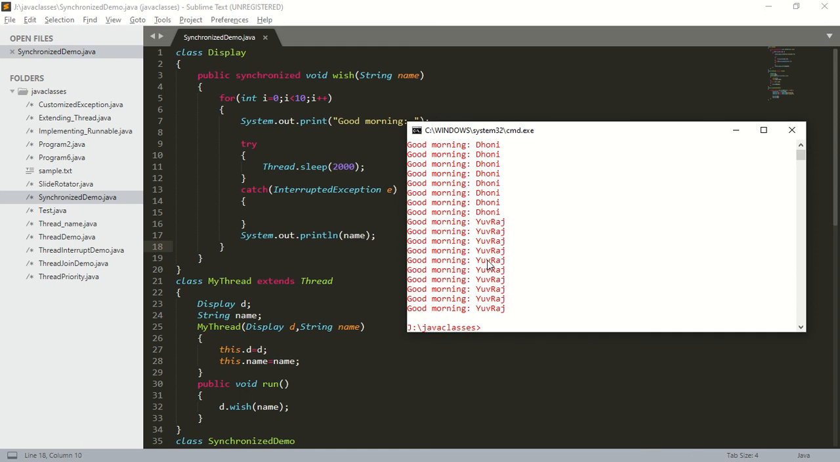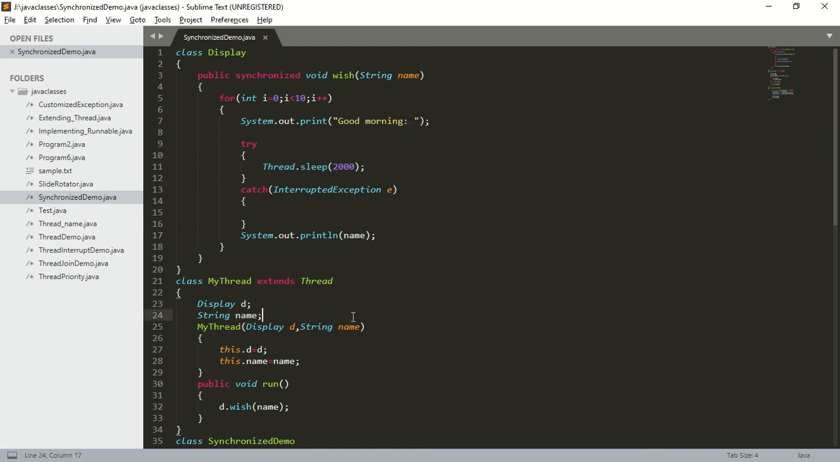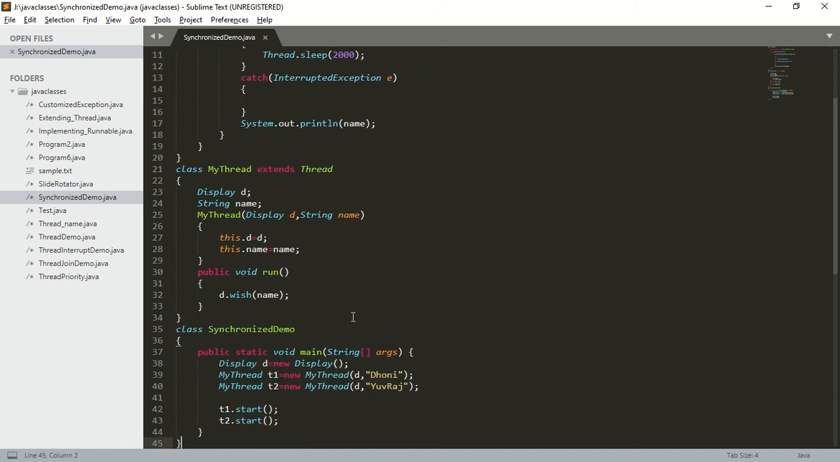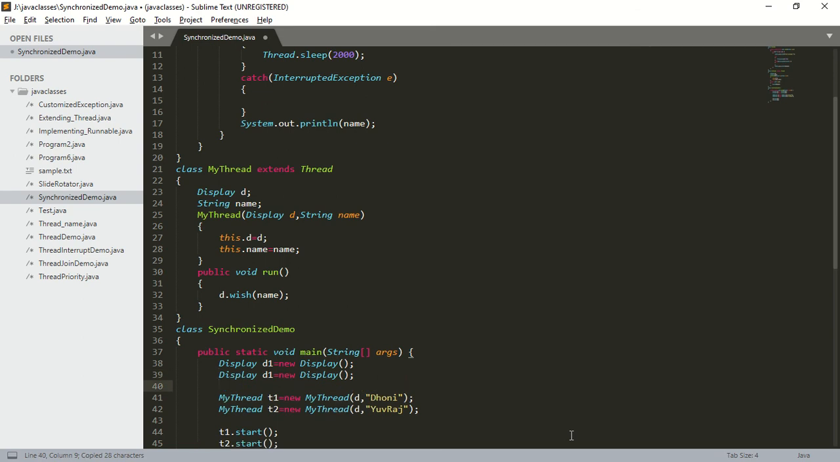for his batting. Okay. Now I'm going to make one small change in this program. Here, how many display objects are there? There is only one display object. So now I will create two display objects. Display d1 is equal to new Display. Next, Display d2 is equal to new Display. Next, MyThread t1 is equal to new MyThread of d1, Dhoni. MyThread t2 is equal to new MyThread of d2, Yuvraj.